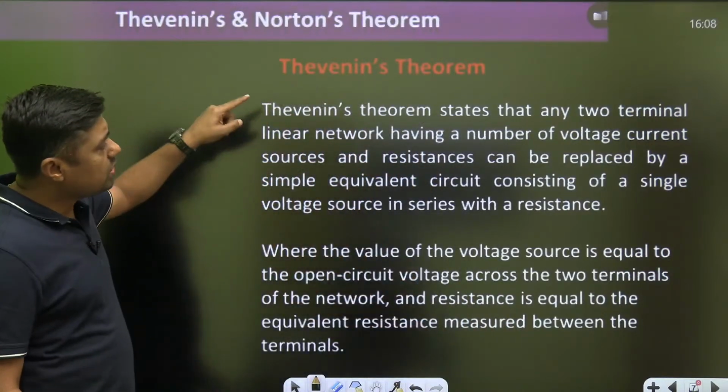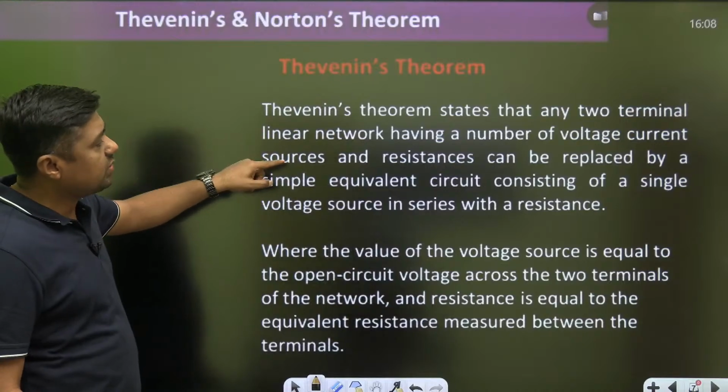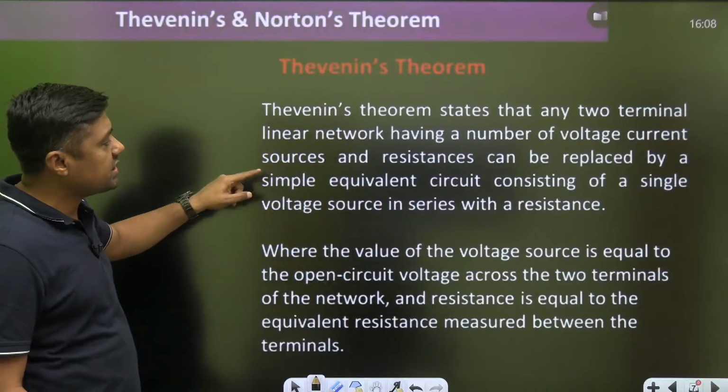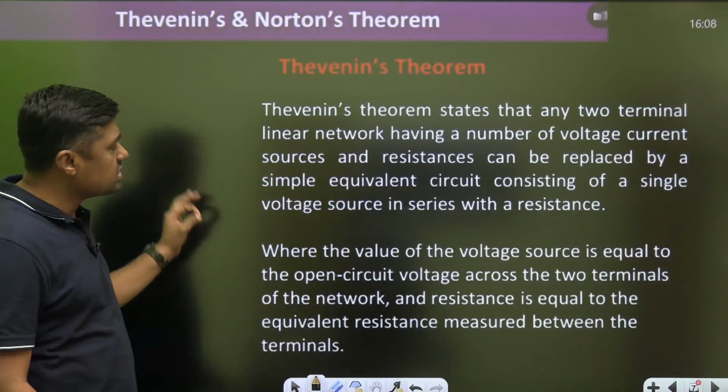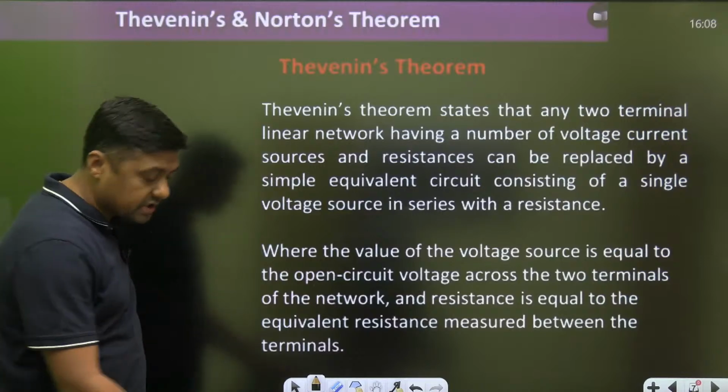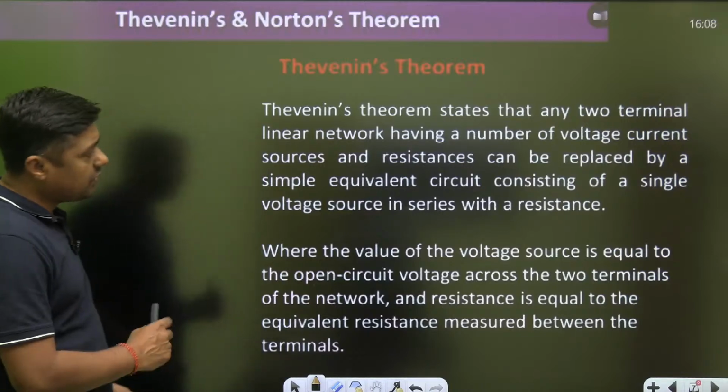So Thevenin's theorem states that any two-terminal linear network having a number of voltage sources, current sources and resistances can be replaced by a simple equivalent circuit consisting of a single voltage source in series with a resistance. Okay, last time I have given this.